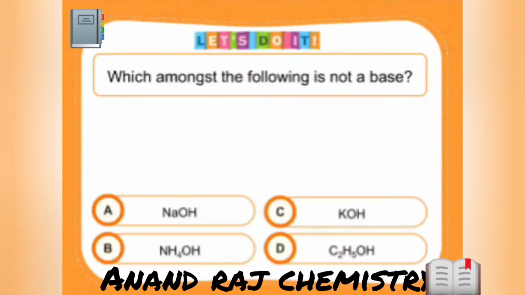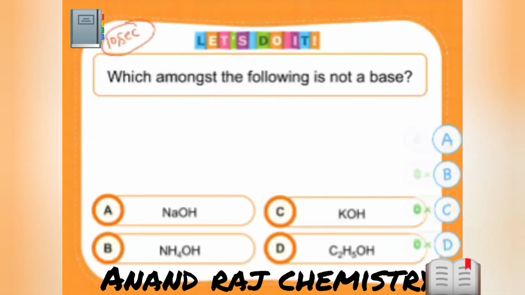Chalo, let's try this question, guys. Quickly answer this. I'm giving you 10 seconds to answer. Yes, quickly, it's simple. Which among the following is not a base?